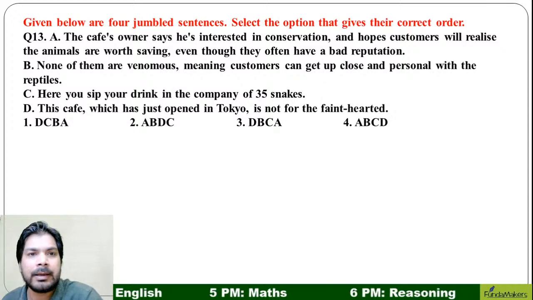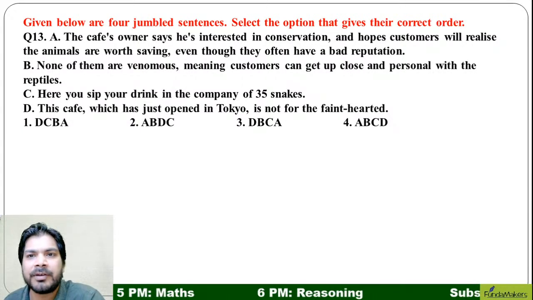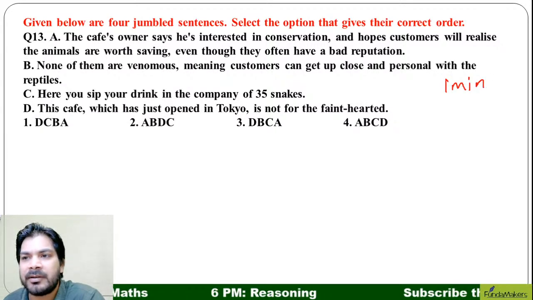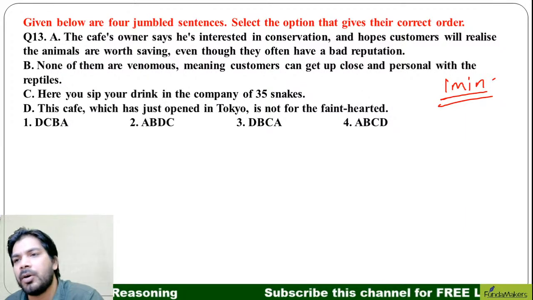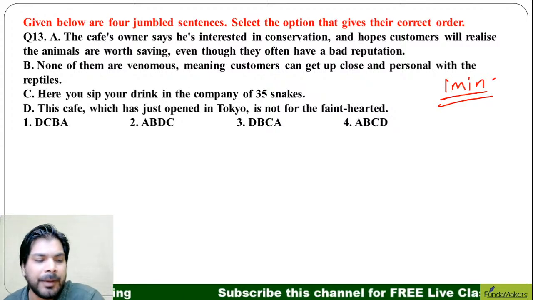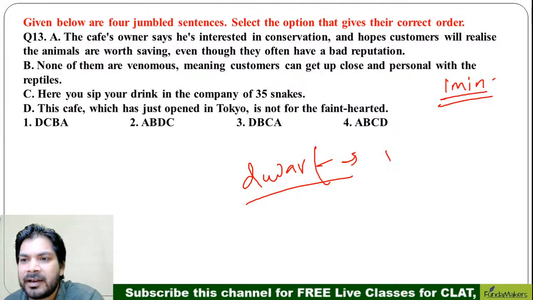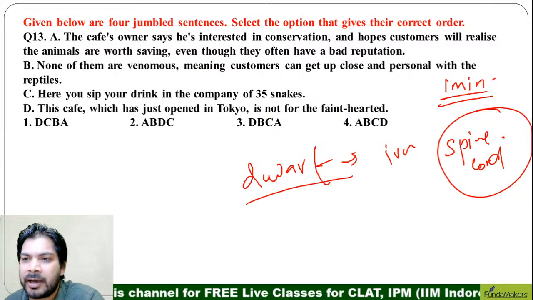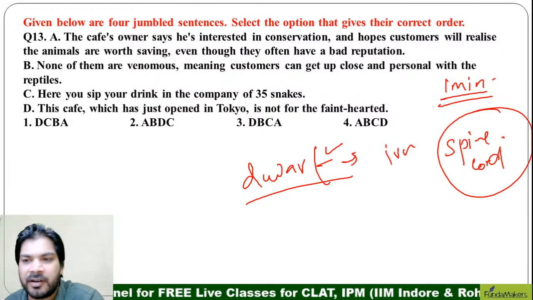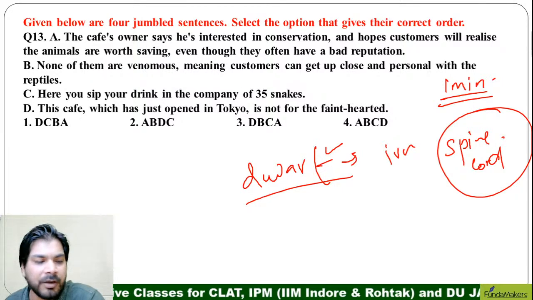So question number 13, ladies and gentlemen. Four jumbled sentences. I give you 1 minute. Give me the right answer, everyone. Irregular shaped creature was called dwarf in Sparta. Basically, in medieval times, dwarf meant a person who has an irregular shaped spine, a spinal cord which was not shaped nicely. So maybe Sajal is referring to the same thing. All right. Anyways, we'll go to this question. Question number 13. 1 minute. Answer it.